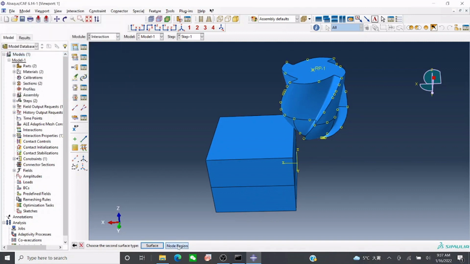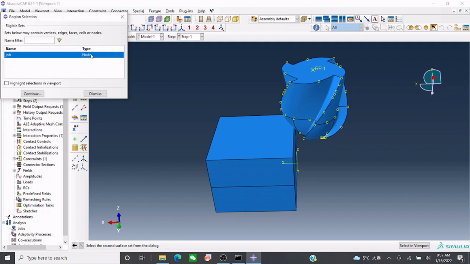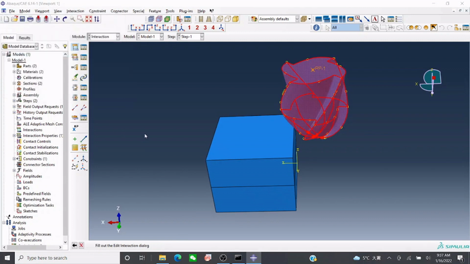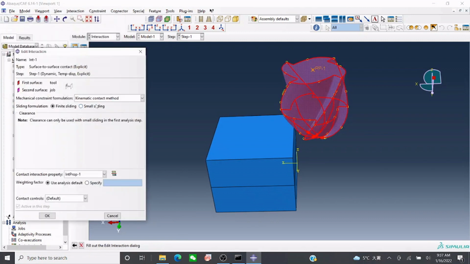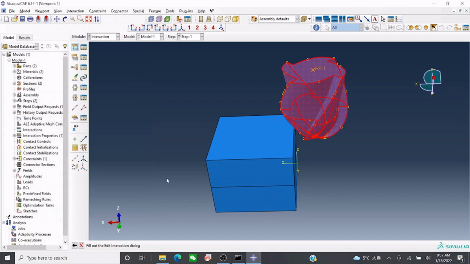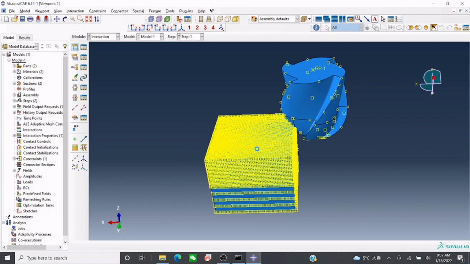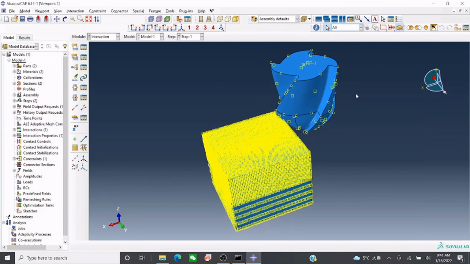We select here node region, select here, continue. Now you can see this is kinematic contact method, but we need penalty. And then everything looks fine to me. Okay, now it is done. Now you see it became like this. So now it is done.